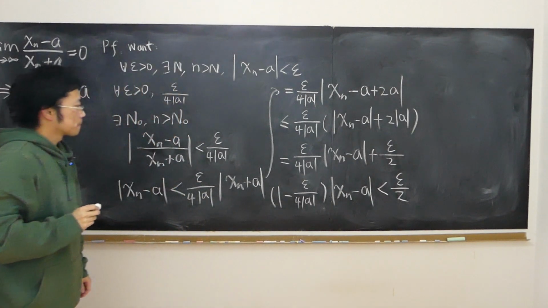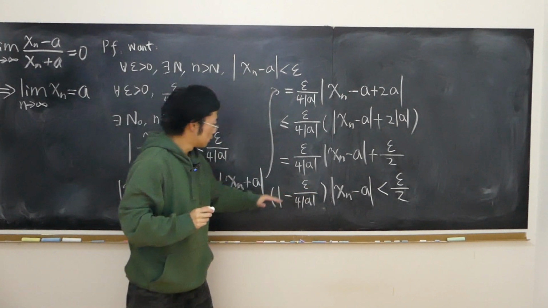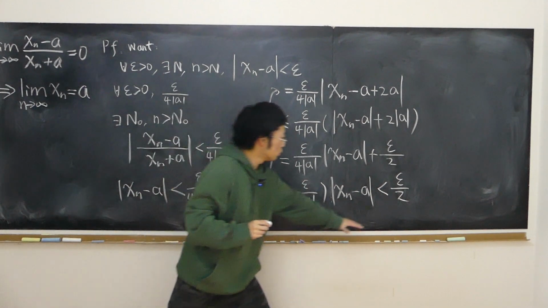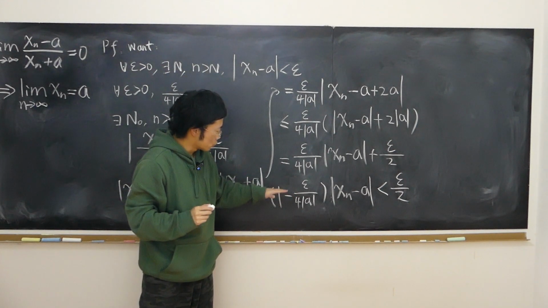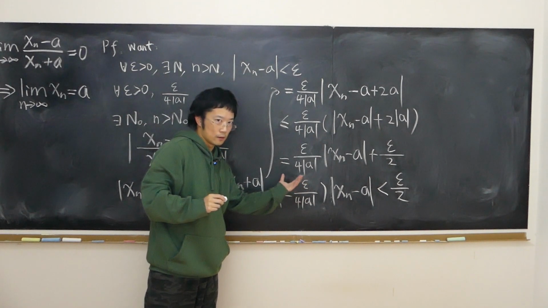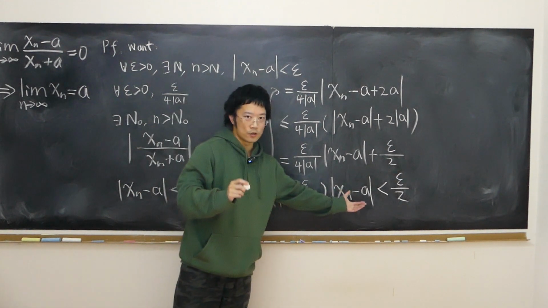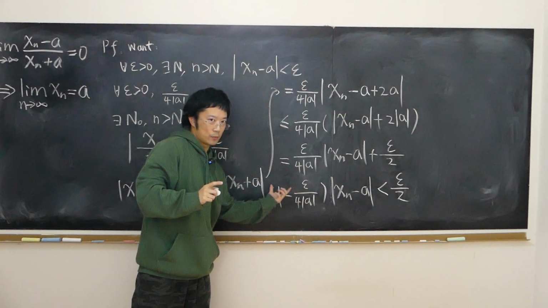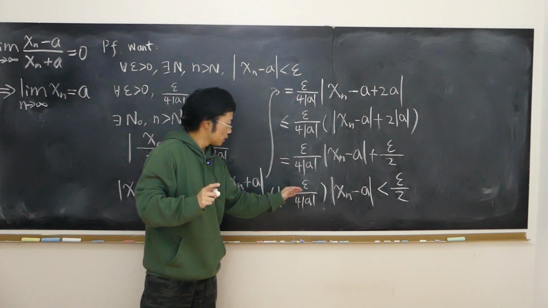I'm going to divide by this coefficient over here. Before I divide it, I want to make sure that this whole quantity is positive, because if it's negative, then I have to change the direction of the inequality. So how do I make sure that this quantity is actually positive? Of course, I have to impose a restriction on the value of epsilon.